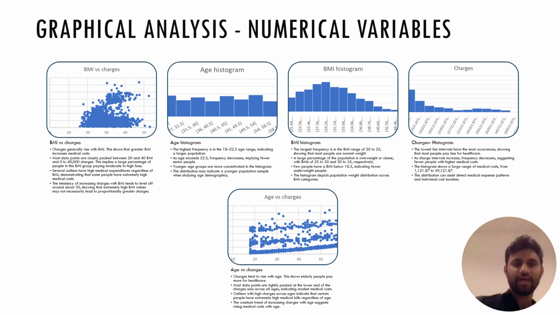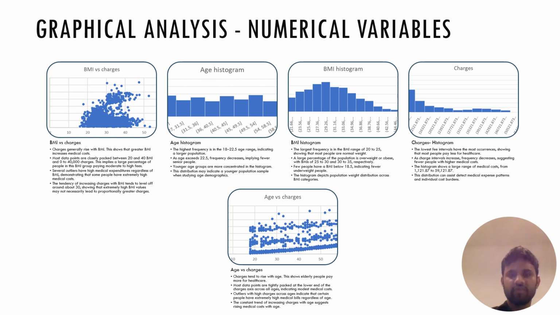So the graphical analysis reveals several patterns. Charges tend to rise with BMI, indicating that higher BMI generally leads to higher medical costs. The age histogram shows a peak population in the 18 to 22.5 age range, while the BMI histogram indicates that most people are of normal weight.